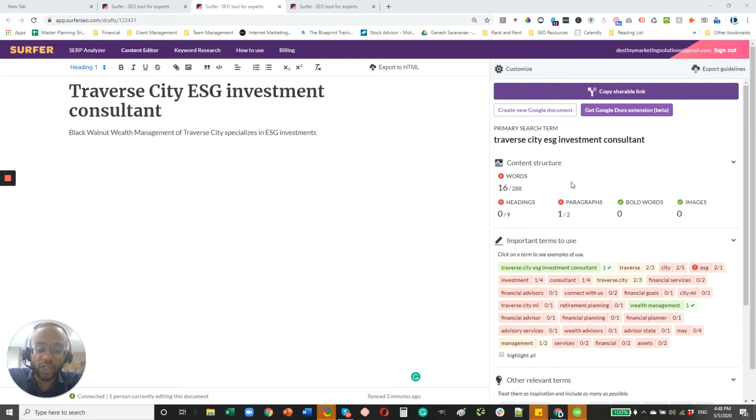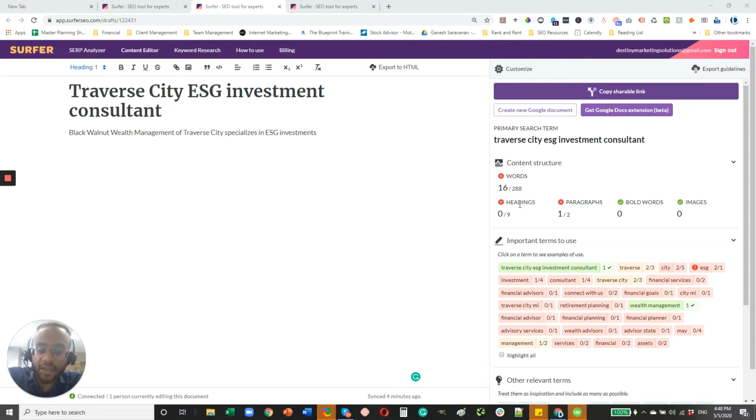So content structure, it starts with the recommended word count. It gives you a range between 288 to 331 words. So that's the recommendation there. So I know that we don't have a dedicated page for ESG investment consultant. So in that case, we should go ahead and write that page.